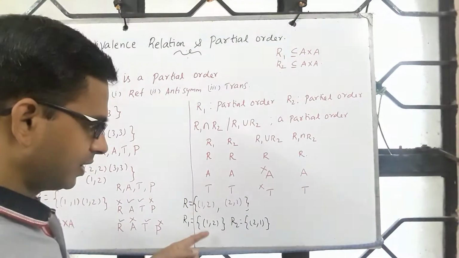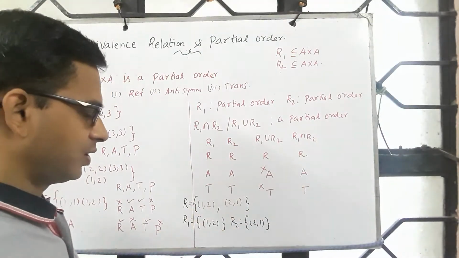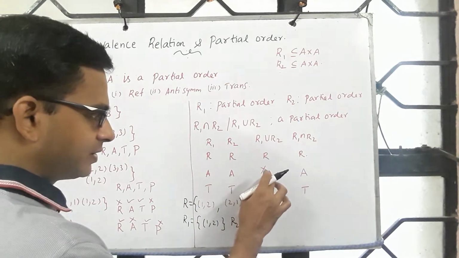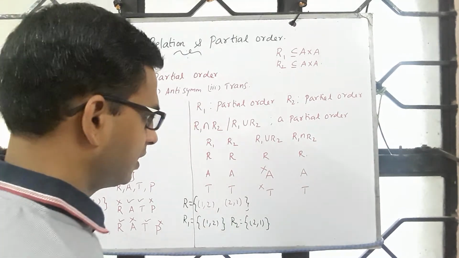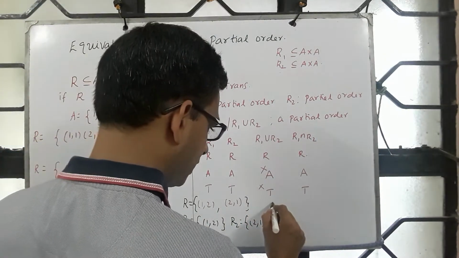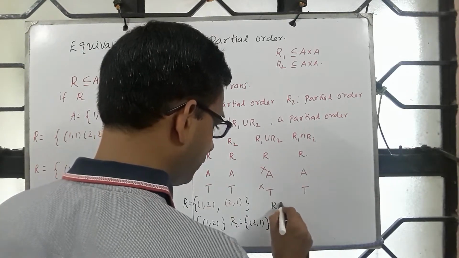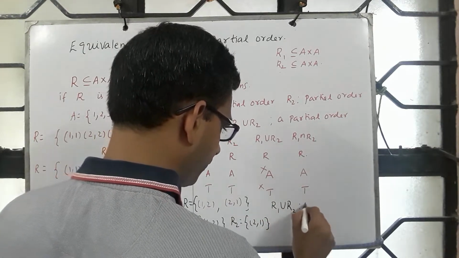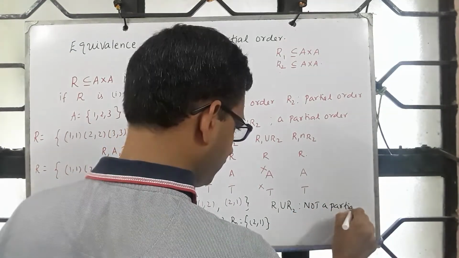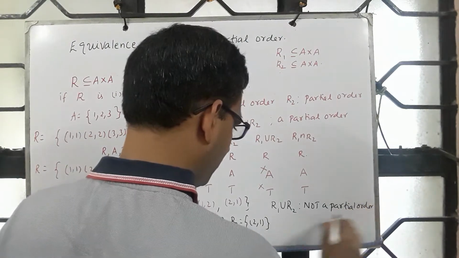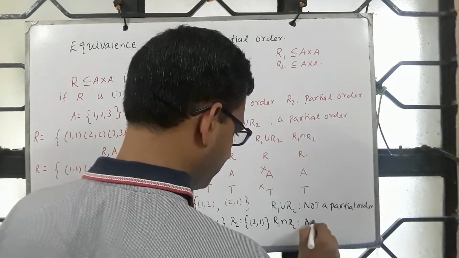Similarly, R1 is transitive, R2 is transitive, but their union is not. So since antisymmetry as well as transitivity can fail for the union, the intersection is a partial order, the union is not. So this is not a partial order, and intersection, yes, it is a partial order.